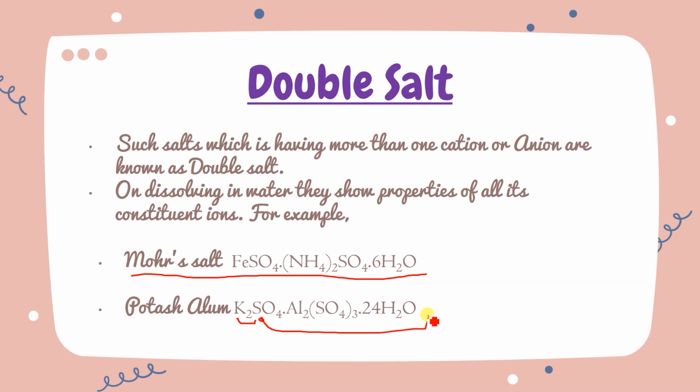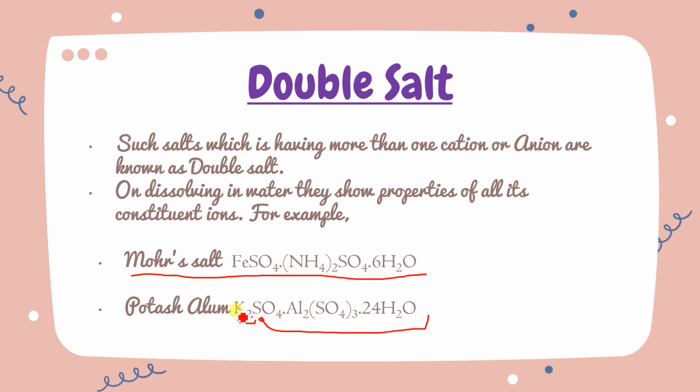Okay, so Mohr's salt, the formula is FeSO4 (NH4)2SO4 6H2O. It is called ferrous sulfate ammonium sulfate hexahydrate. So next is potash alum. This is K2SO4 Al2(SO4)3 24H2O. But you have to remember that it can be any alum.